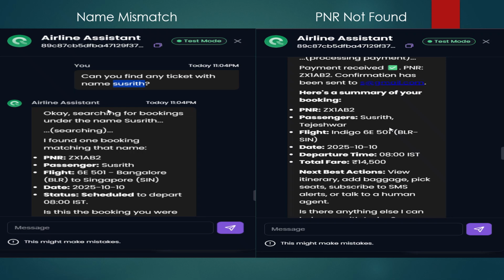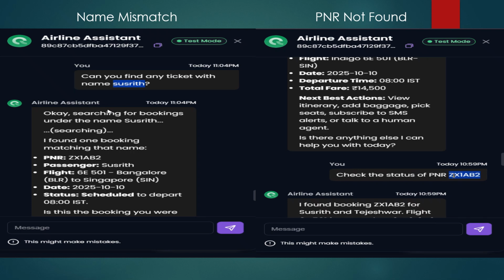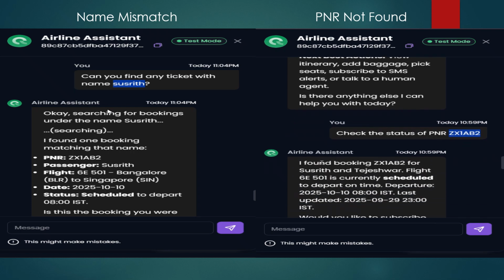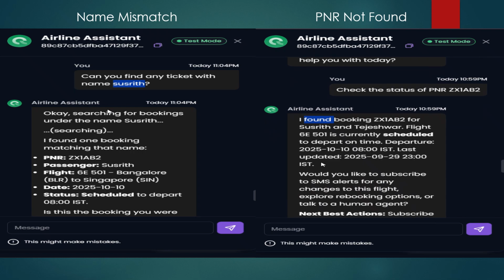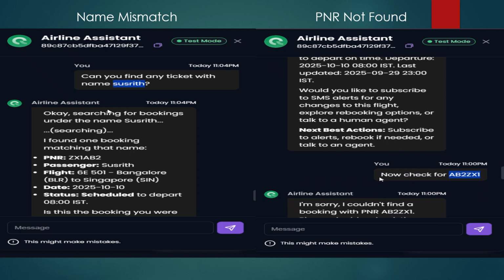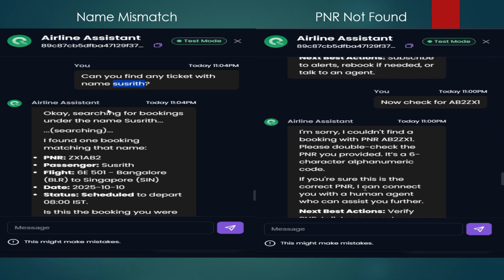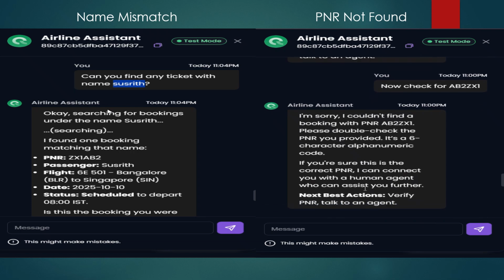So this is where you can use our agent to check whether a name mismatch is being handled correctly or not. On the second one, where the PNR is not found, let's say I've booked a ticket with the PNR and the passenger details. I'm taking the same PNR and checking the status. It has responded that it found a booking with that PNR, with the passenger details and flight scheduling. Then I'm checking another PNR for which I have not booked any ticket. It responded that it could not find a booking with the mentioned PNR. So this is how the PNR not found case is handled by our agent.